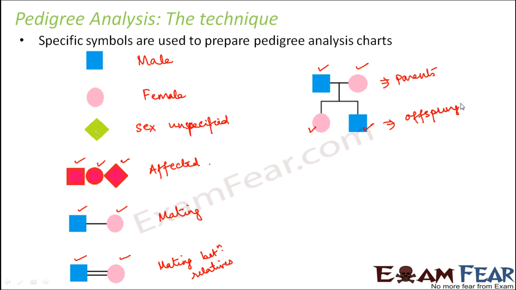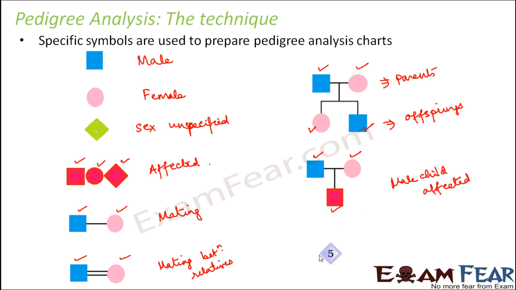Now in offspring also they are shown in order. So in the order of left to right, it shows the order of their birth. So here it shows that the girl was born first and then the boy was born. So that means in that order it shows. So what does this show? This again shows that this is the male, this is the female, they get married and when they are mating they give birth to a male. This is a male child, a boy who is affected. So here you see that the male child is affected. So here they give birth to an affected male child.